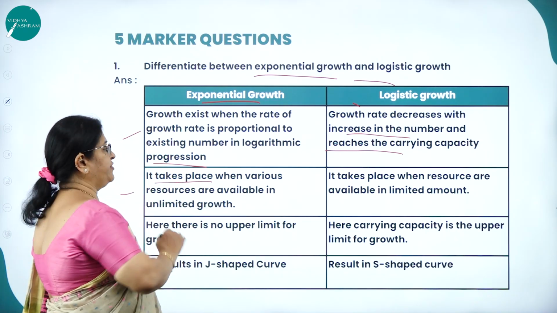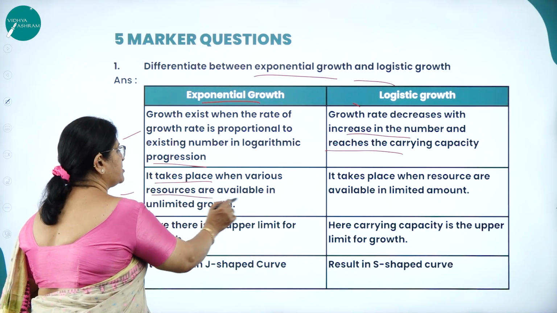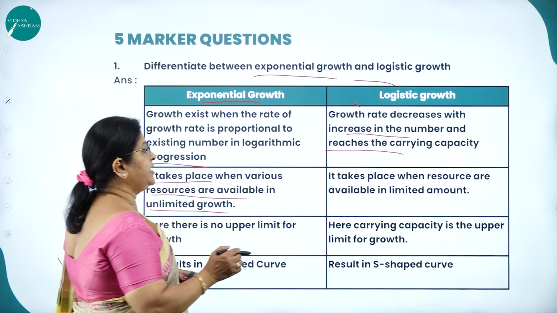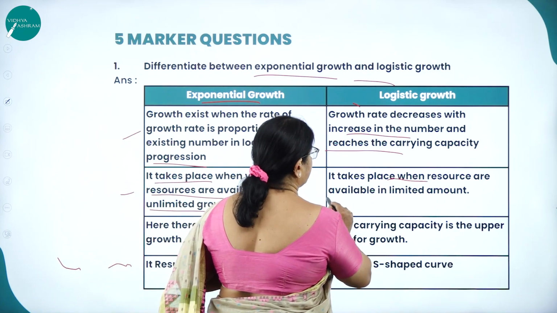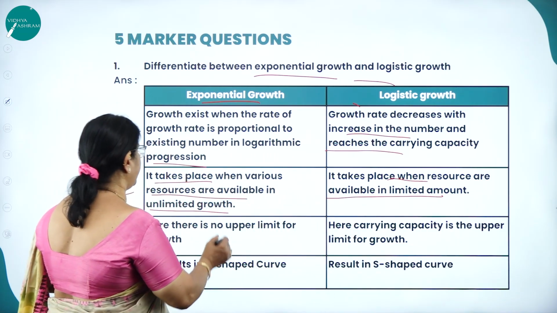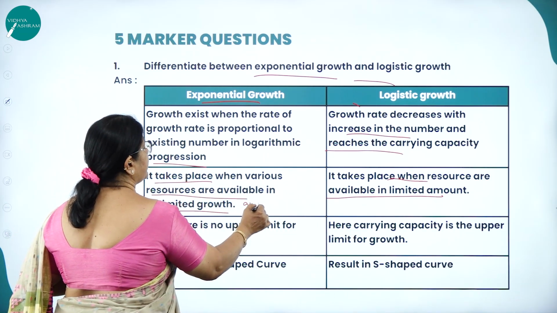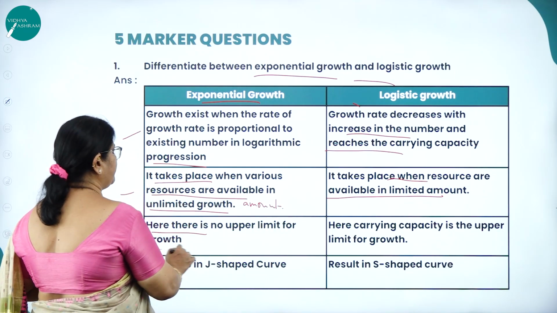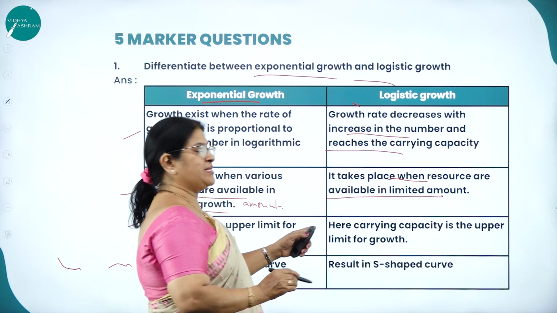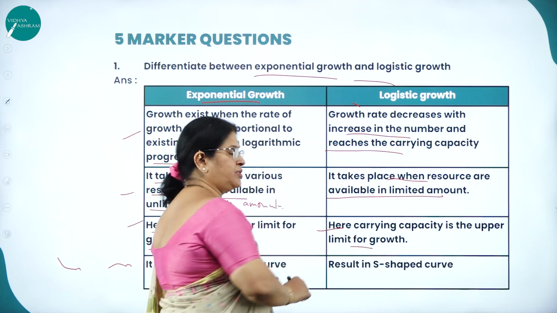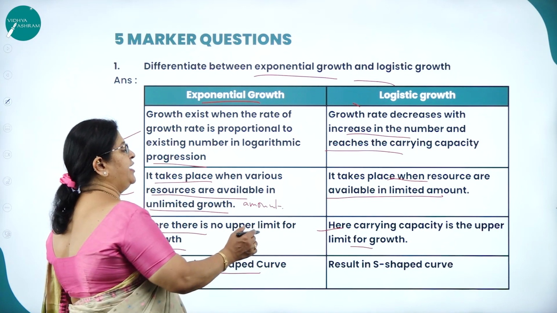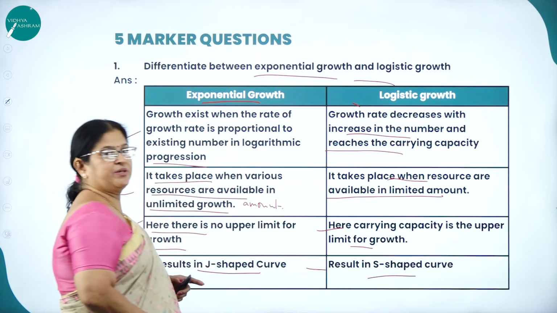Second difference: exponential growth takes place when resources are available in unlimited amount. Logistic growth takes place when resources are available in limited amount. Here there is no upper limit for growth. Here, carrying capacity is the upper limit for growth. Then, what shaped curve does it result in? A J-shaped curve. Here, it results in an S-shaped curve.